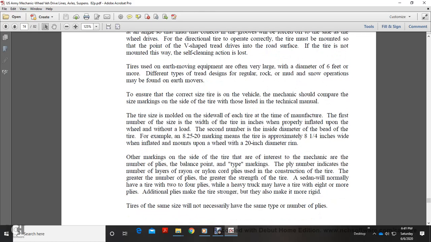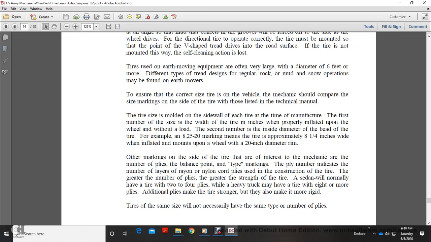The self-cleaning action is lost. Tires on equipment that is often large, with a diameter of 6 feet or more, have a different type of tread designed for rock, mud, and snow operation, which may be found on earth movers. To ensure the correct tire size for the vehicle,